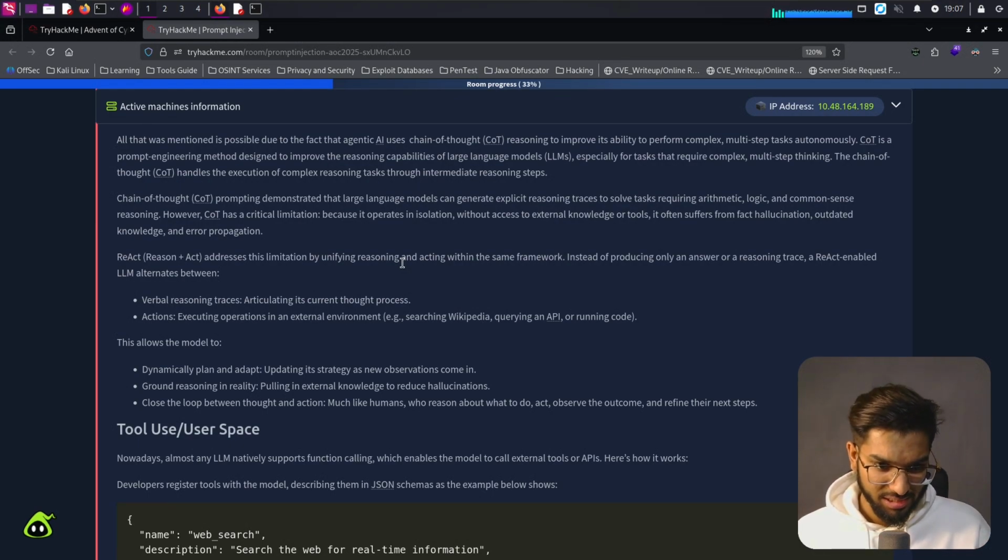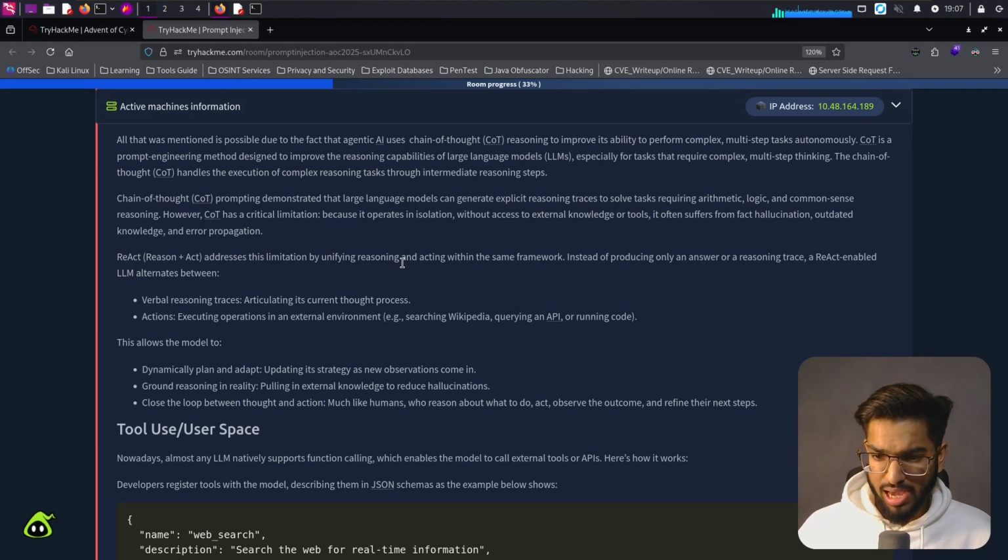However, chain of thought has a critical limitation. Because it operates in isolation without access to external knowledge or tools, it often suffers from fact hallucination, outdated knowledge, and error propagation. ReAct, Reason plus Act, addresses this limitation by unifying reasoning and acting within the same framework.